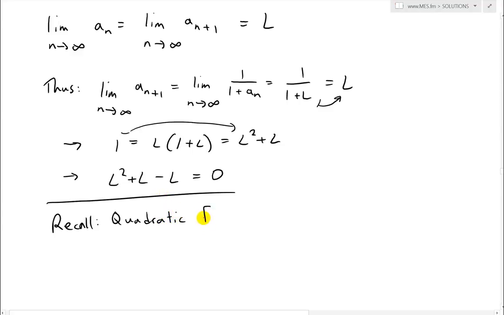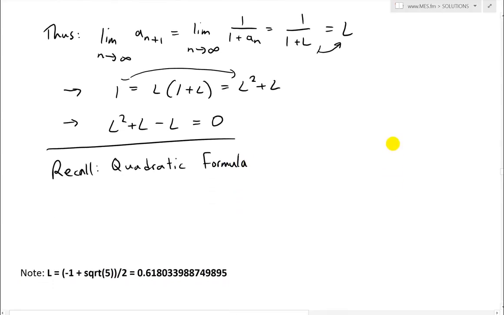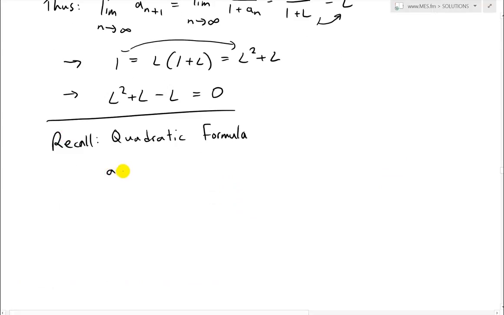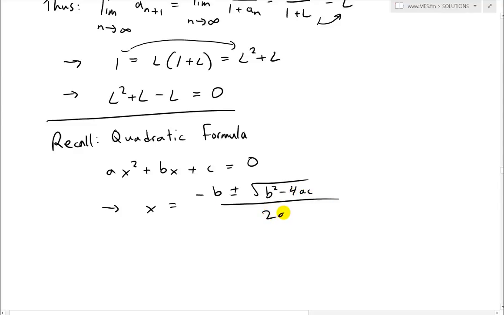Recall the quadratic formula: if you have a function like ax squared plus bx plus c, where a, b, c are constants, then x equals negative b plus or minus the square root of b squared minus 4ac, all divided by 2a.